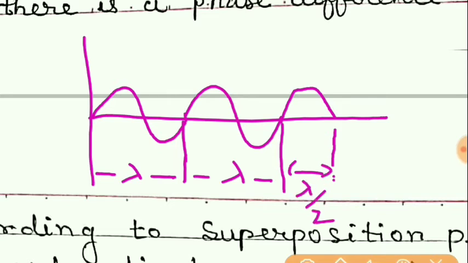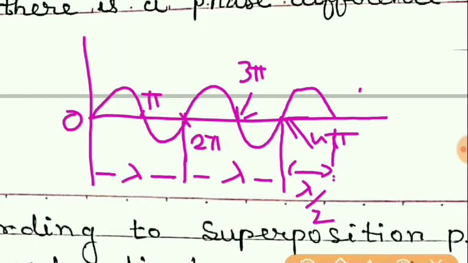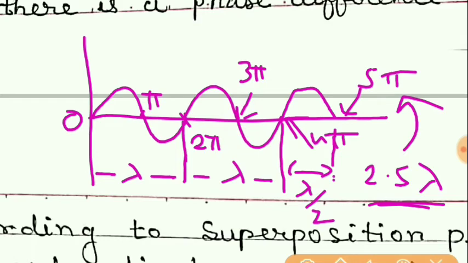So this summation will give you 2.5 lambda. Now corresponding to this, what will be the phase? Starting from 0, this is pi, then this will be 2 pi, then 3 pi, then 4 pi, and this will be 5 pi. So we can say that 2.5 lambda corresponds to a phase of 5 pi.